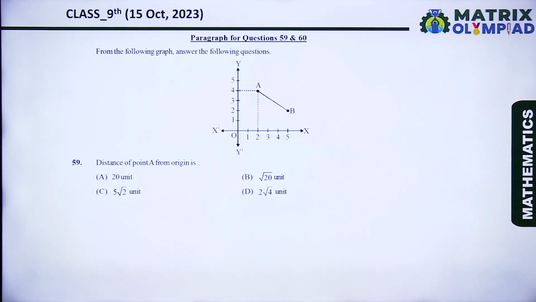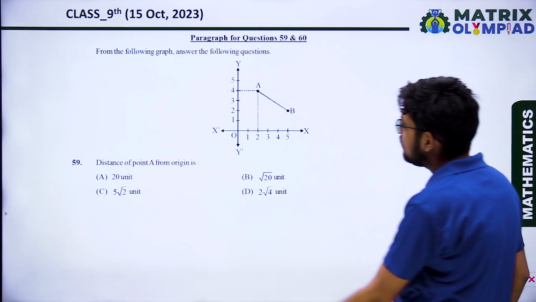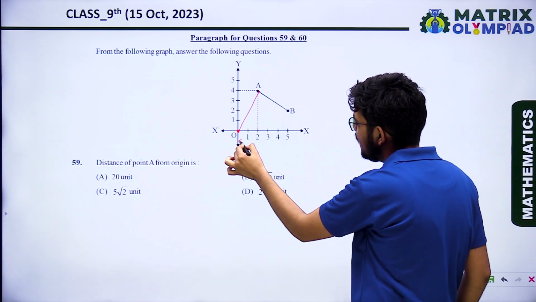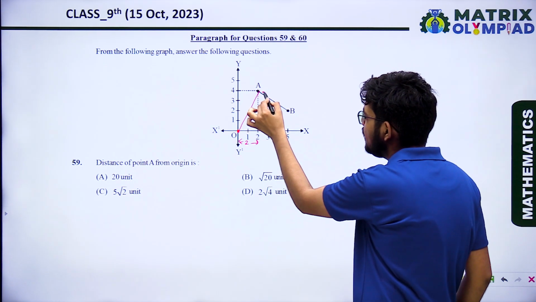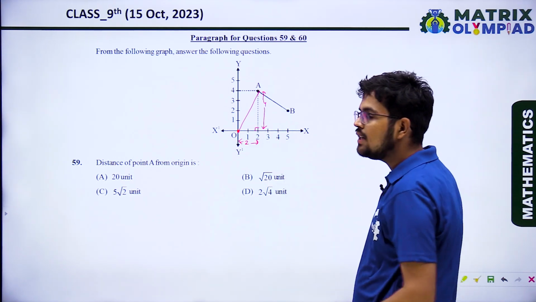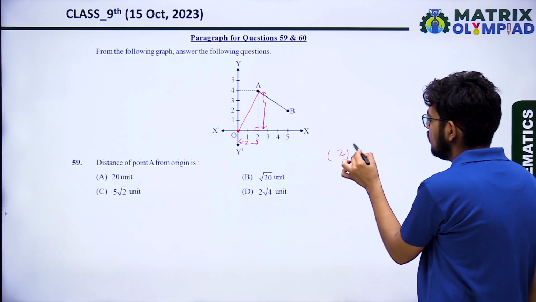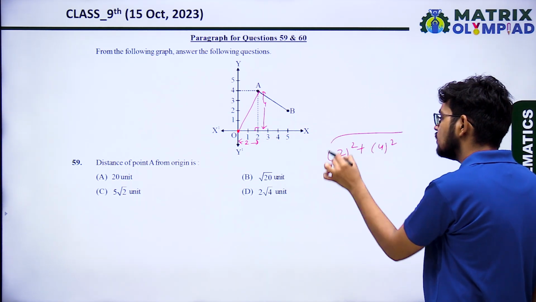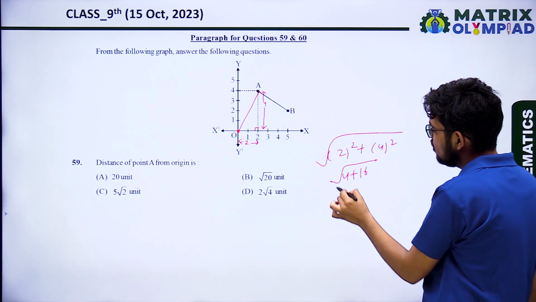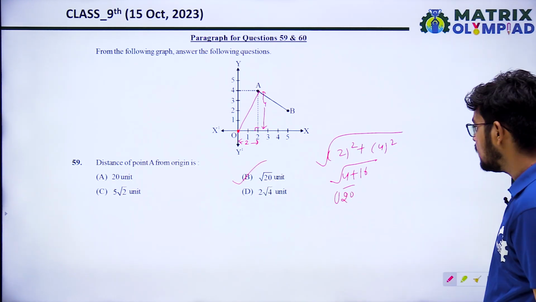Next, from the graph, answer the following question: the distance of point A from the origin. This is the origin. The distance of point A on the x-axis is 2, and on the y-axis is 4. So this is 90 degrees, and we can use Pythagoras: the square root of 2 square plus 4 square. The hypotenuse will be the root of 4 plus 16, that is root 20. So option B is correct, that is root 20 units.